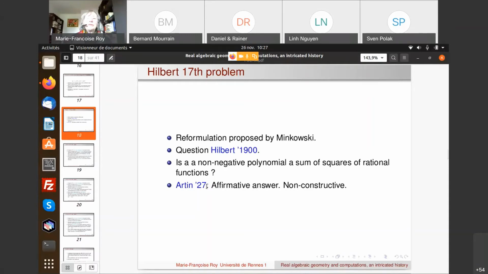27 years after the question by Hilbert, it was solved by Artin. And what is very striking is that he gave an affirmative answer. It is indeed the case that a non-negative polynomial is a sum of squares of rational functions, but his proof is non-constructive. And I'm going to explain it now.